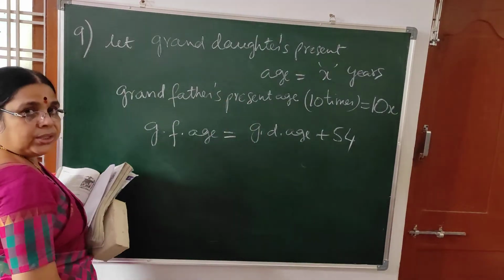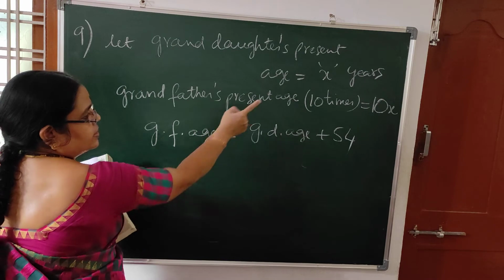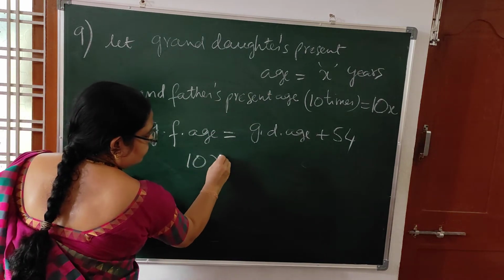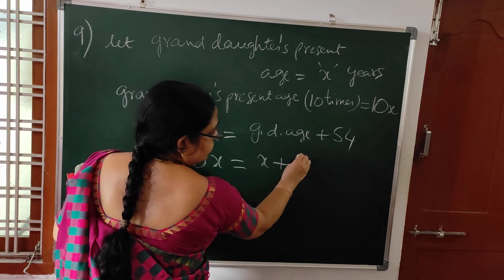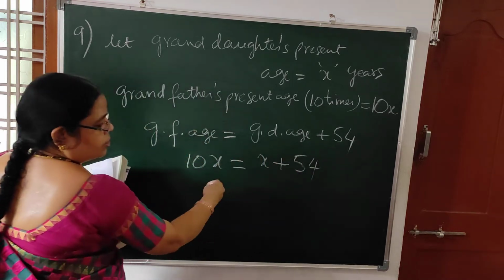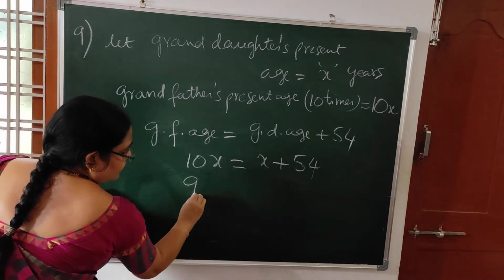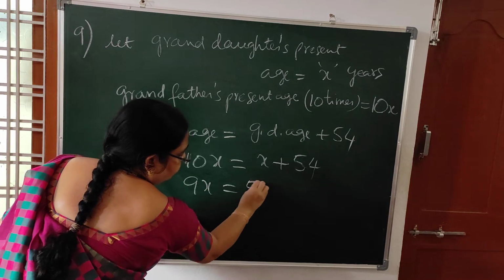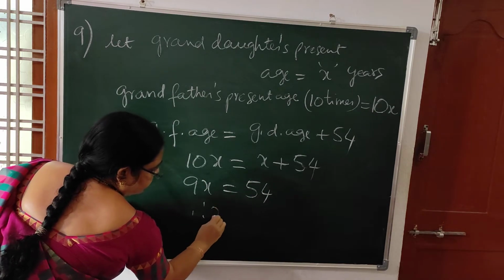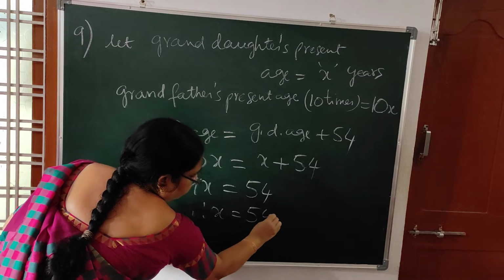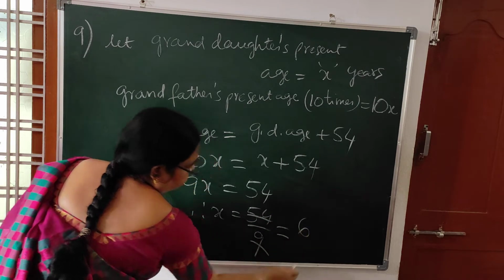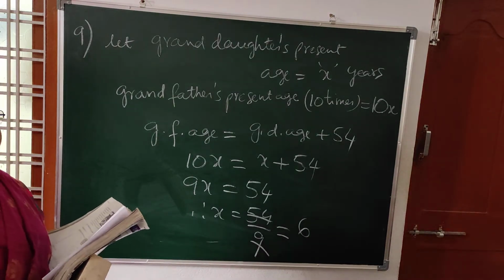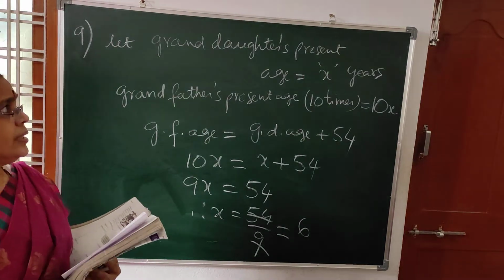So this is the equation you are going to frame. Grandfather's age is how much? 10x. Granddaughter's age is how much? x plus 54. Solve this. x will come this side. So 9x is equal to 54. Therefore, x is equal to how much? 54 by 9. That is equal to 6. 9 sixes are 54.